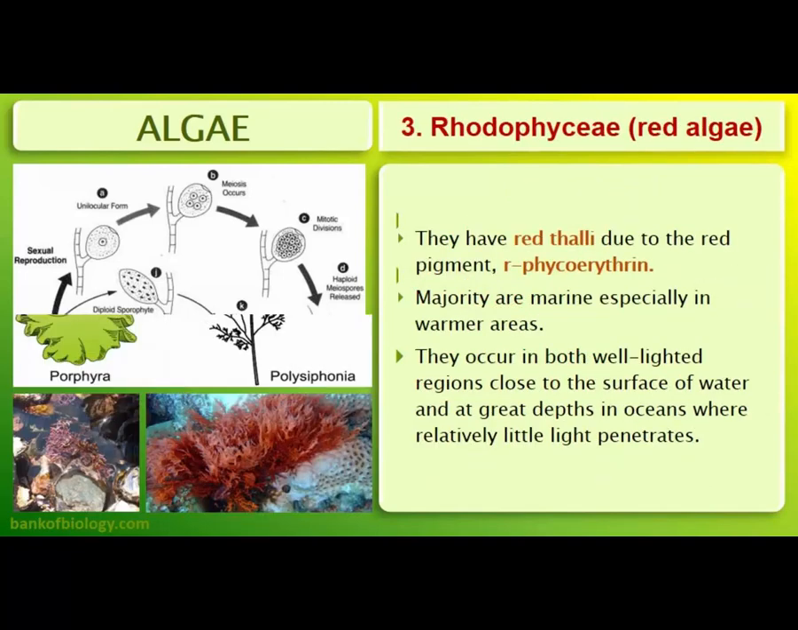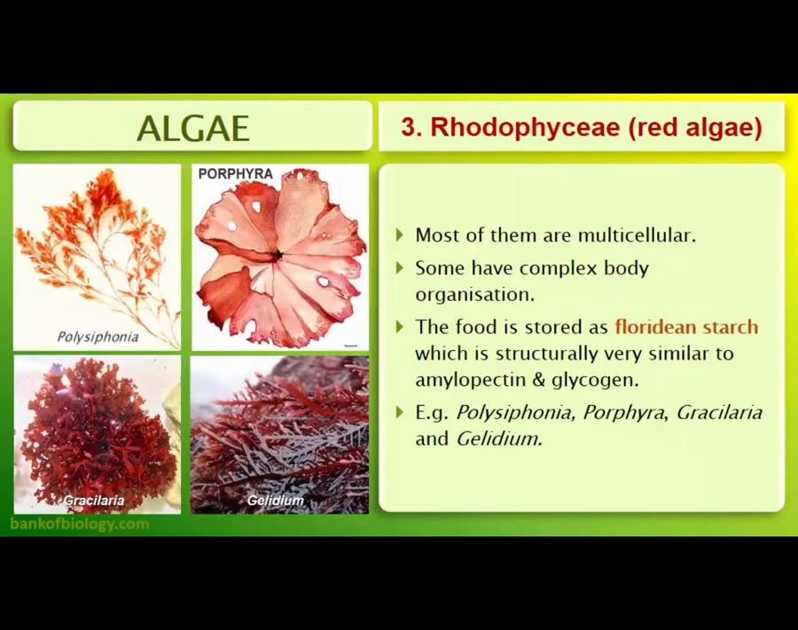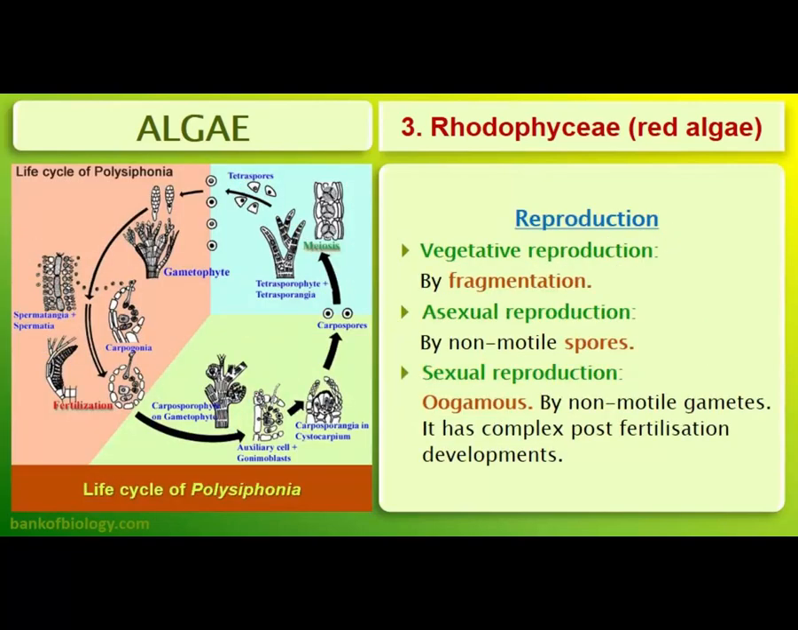Last one is the rhodophyceae or red algae. They have a red body because of the R-phycoerythrin pigment. They are mostly marine and found both on the surface of the water and beneath the surface of the water. They are mostly multicellular and have a complex body organization. Most importantly, their stored food is floridean starch, which is very similar to amylopectin and glycogen. Reproduction is by fragmentation, asexual reproduction by spores, and sexual reproduction only of the oogamous type.